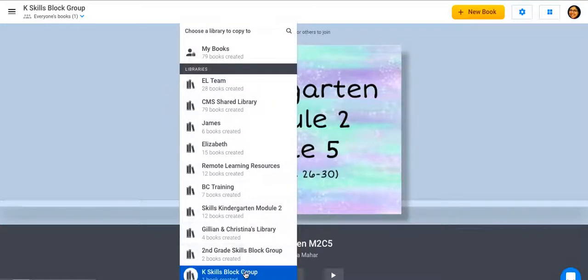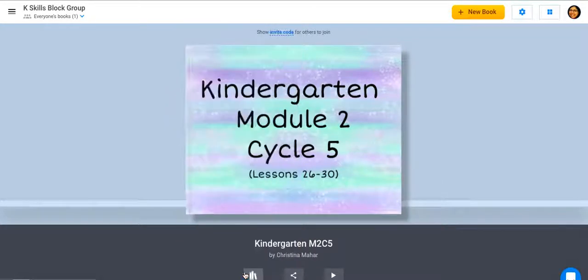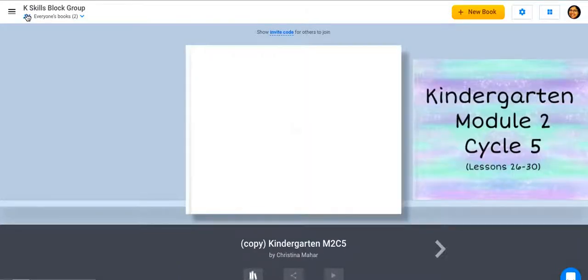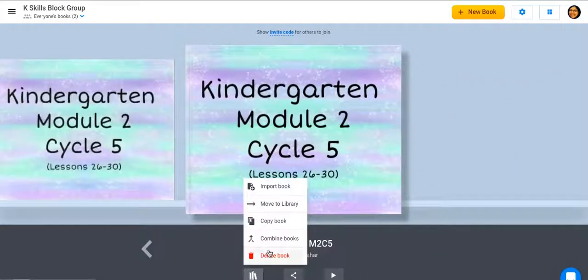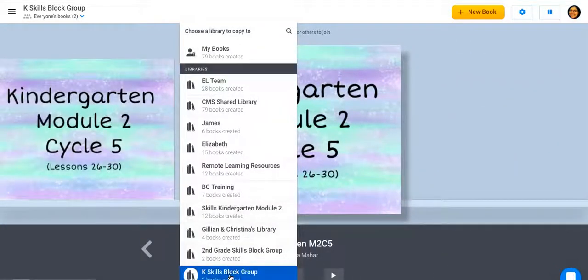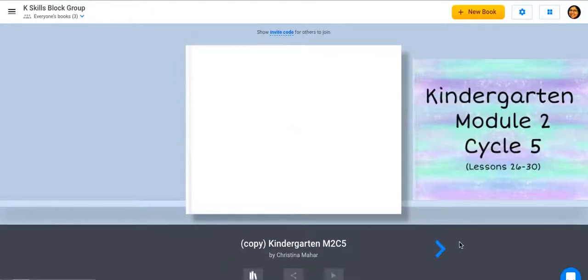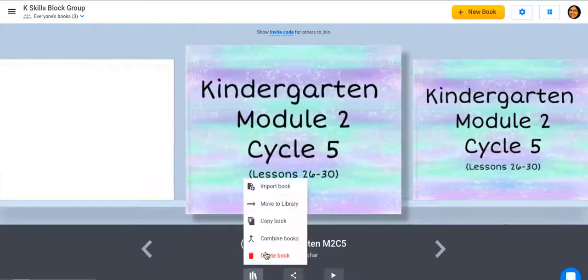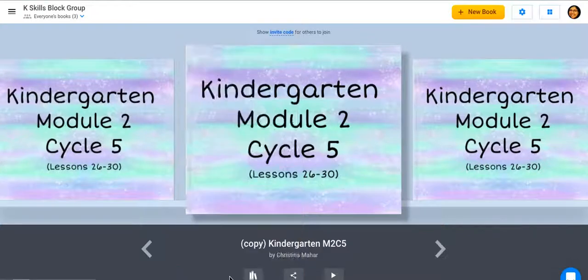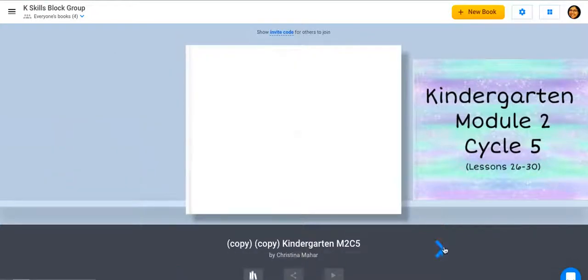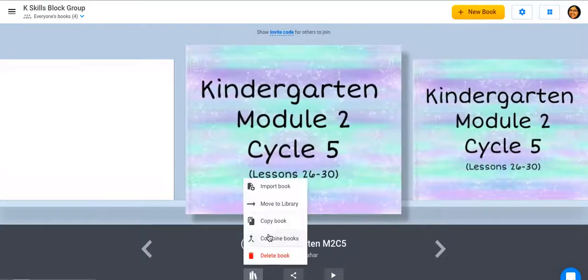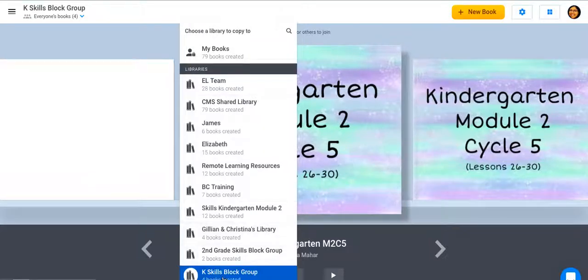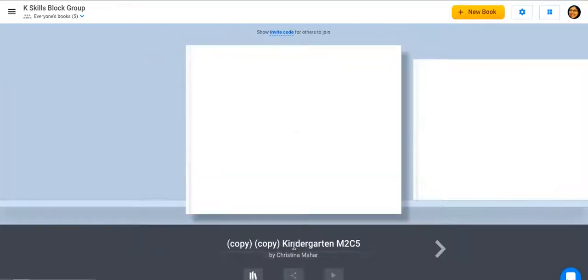So I would hit copy book, click the library I am, which is now kindergarten skills block group, and I'm going to make the copies that I need. Copy book, select the same library, and again, copy book, select the same library I'm in, and go ahead and have some of these books pre-made for my students. Select the same library, and there they are.